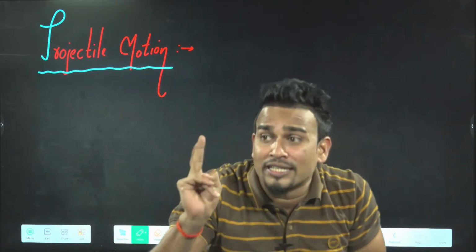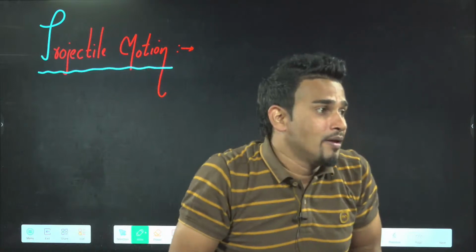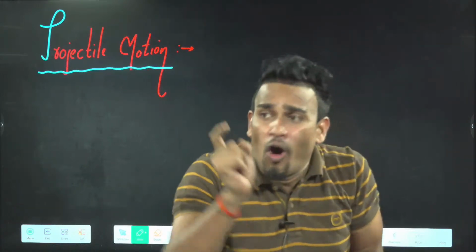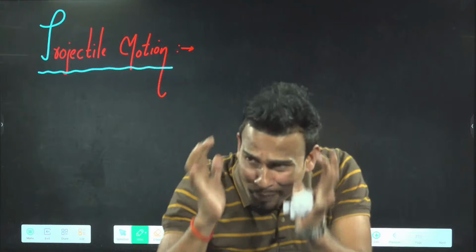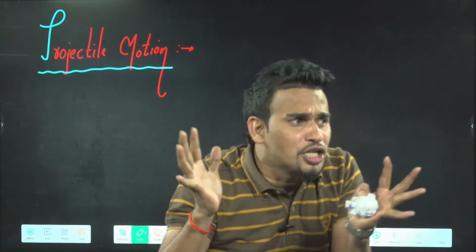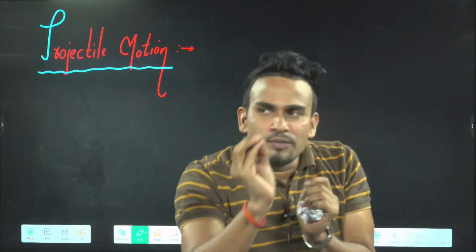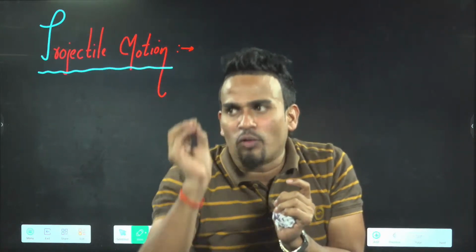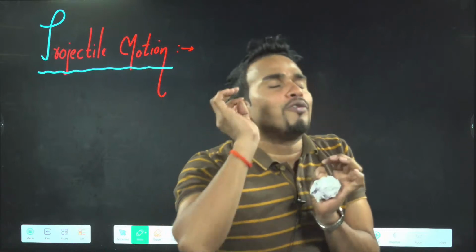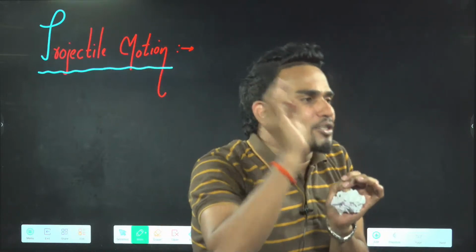That means two motions are happening at the same time. Vertical motion is happening, horizontal motion is also happening. So the combination of vertical and horizontal motion together is known as projectile motion. That is motion in 2D, or motion in a plane, the XY plane.